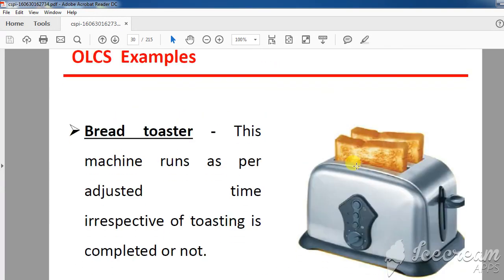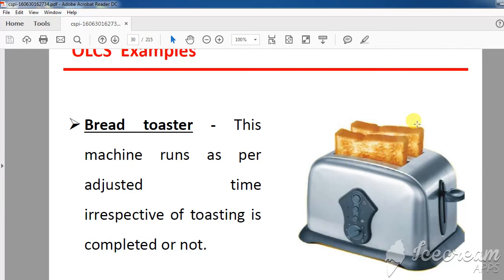Then there is a bread toaster. Again the bread toaster is an example of open loop control system where we insert the bread and there is some timing function, for 1 minute, for 30 seconds and so on. After 30 seconds or 1 minute, the bread toaster will pop up the bread so that you can see the quality of bread, and again you can increase the timing function for making it hard or soft. So this machine runs as per adjusted time.